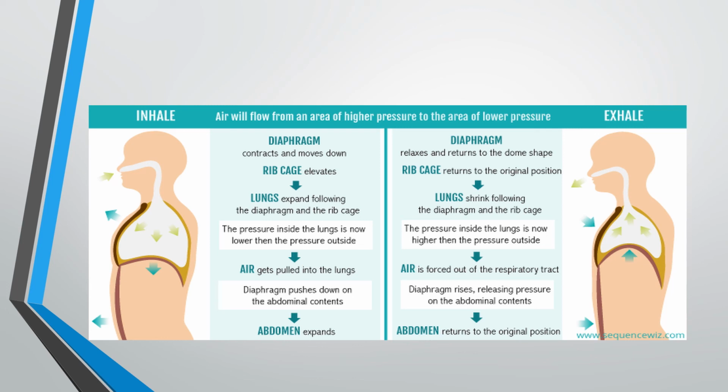During exhalation, what would happen? The inside pressure is more, therefore the abdomen returns to the original position. The lung pressure is more, therefore it pushes the air from the lungs to outside.